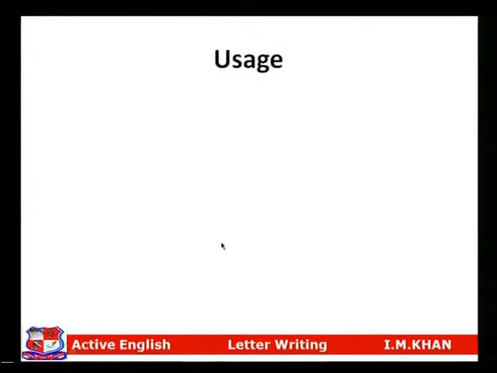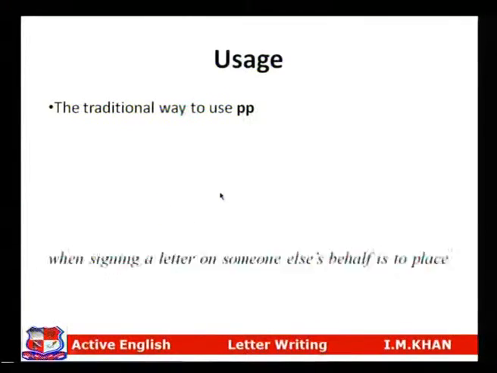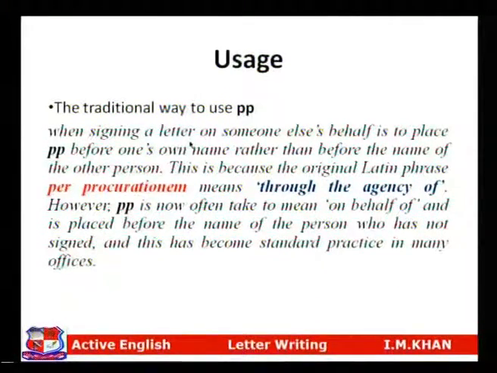On the same website you will find the usage. Its usage is like this. The traditional way of using per pro when signing a letter on someone else's behalf is to place double P before one's own name rather than before the name of the other person. As I said, if your boss or authority is not available and you are writing a letter on behalf of your authority, then first you have to put a signature and then write double P. This is because the original Latin phrase per procurationum means through the agency of.